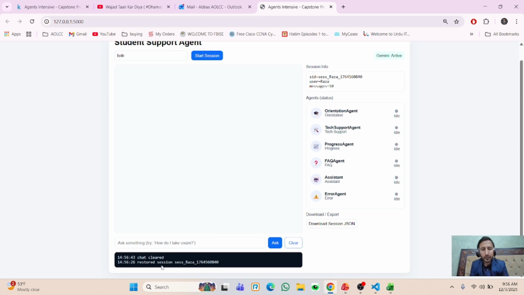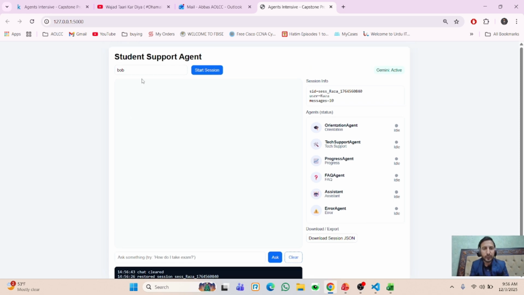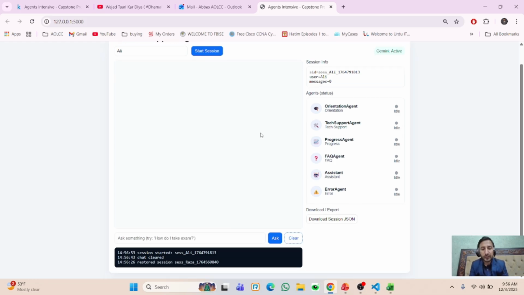You see, restore session by Abbas, and this chat is cleared, and you can enter your name again here, for example Ali, and start the session. So you see the session is started. This file is also saved in the memory JSON with the session IDs. Specifically for Raza, we have the Raza questions, and for Ali, we are saving the queries, and we can check.